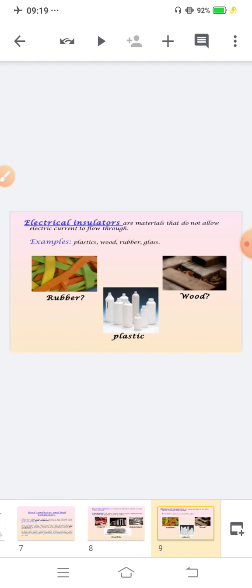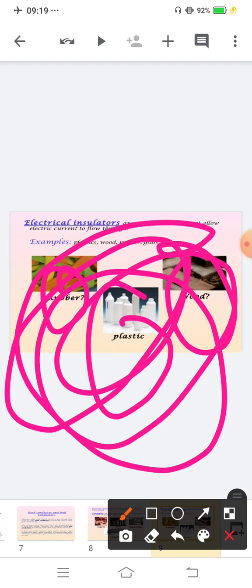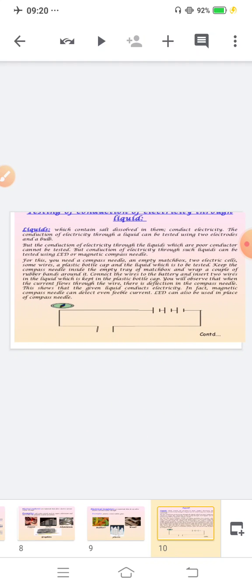Electrical insulator. What do you mean by an electrical insulator? Materials that do not allow electric current to flow through are known as electrical insulators. Examples: rubber, plastic, wood. They don't allow electricity to pass through them. That's why they are known as electrical insulators. Now, our next topic is: are liquids good conductors or poor conductors?